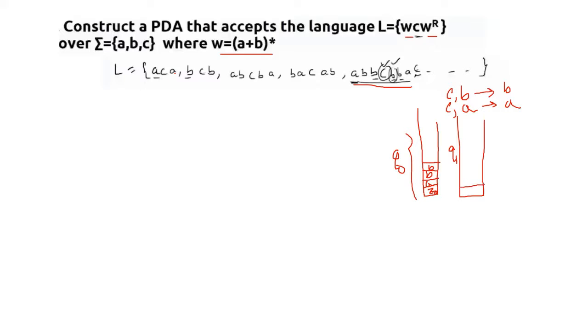So now we have A, B, B. Now we have reached the C, and what are we going to get next? We are going to get B. So we need to give a self loop on this one. If at the top of the stack there is B and we are also applying B, then epsilon, that means we are popping it out. Again the same thing will happen, and if we are getting A, then also we are popping it out.